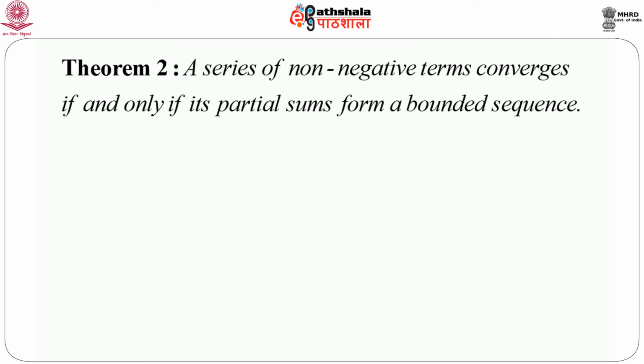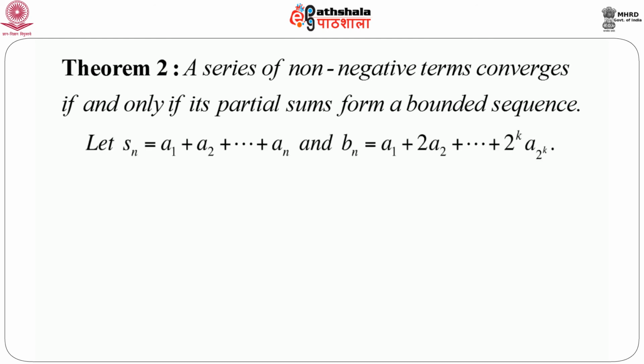The proof again follows from theorem 2, that a series of non-negative terms converges if and only if its partial sums form a bounded sequence, because we have seen that these terms are non-negative, so naturally we can use theorem 2. Let's see whether we can do it. Let Sn equal a1 plus a2 plus up to an, and consider Bn as the new sequence: a1 plus 2a2 plus dot dot up to 2 to the power k a suffix 2 to the power k.